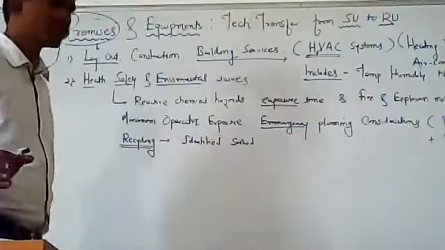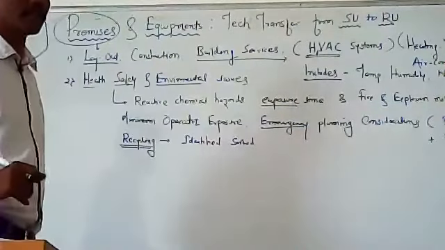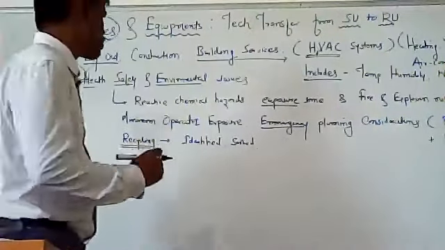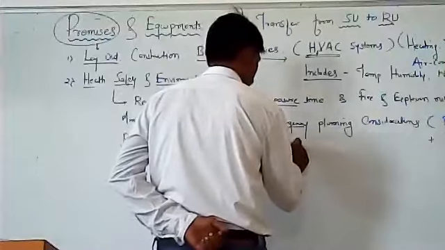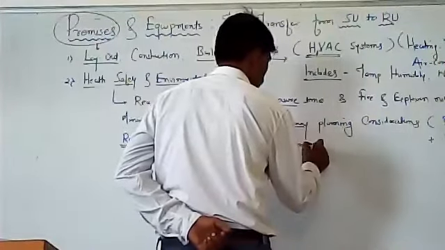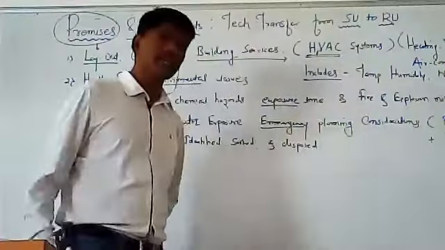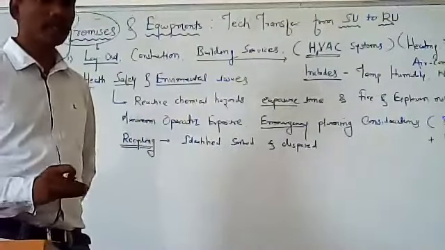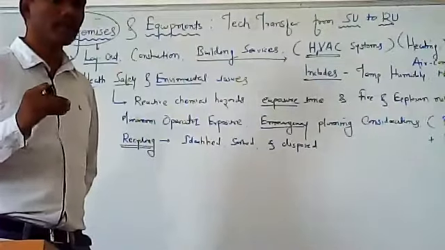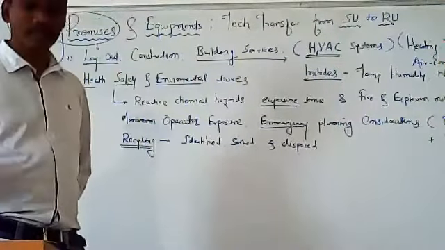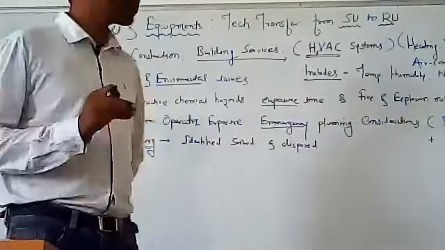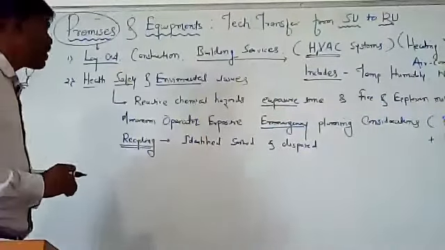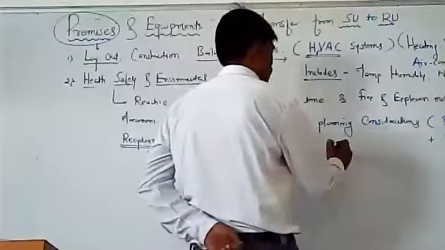They should be sorted according to the various labels given under regulations, and disposed of. This disposal should again be according to the GMP regulations, because every waste product has a particular norm. By that only you are supposed to dispose of that particular byproduct or waste product of the manufacturing process.